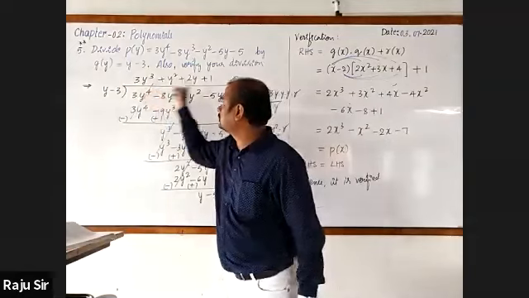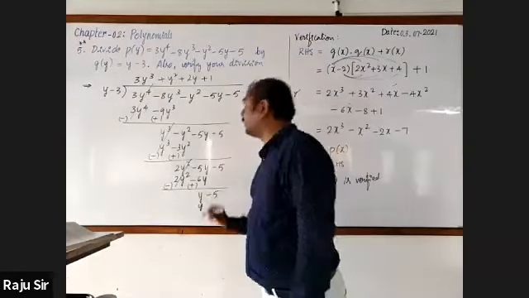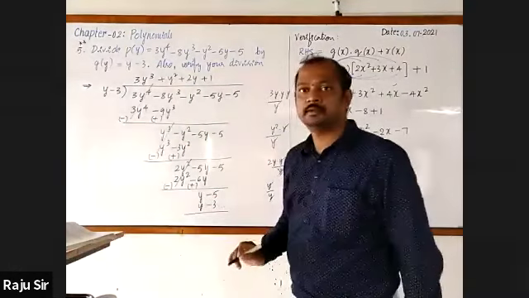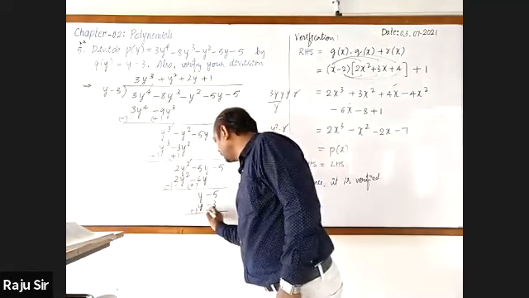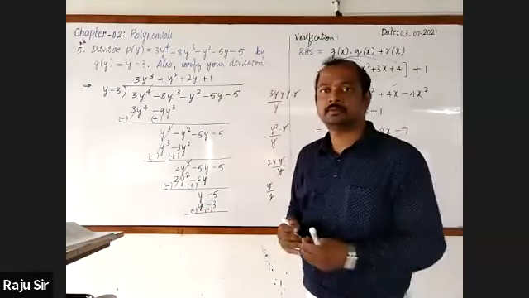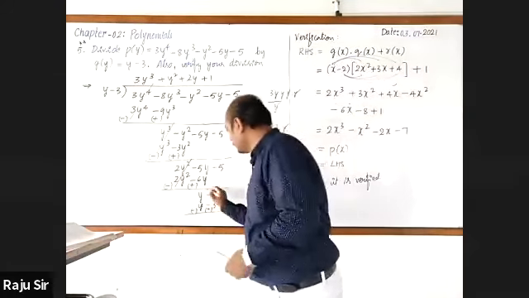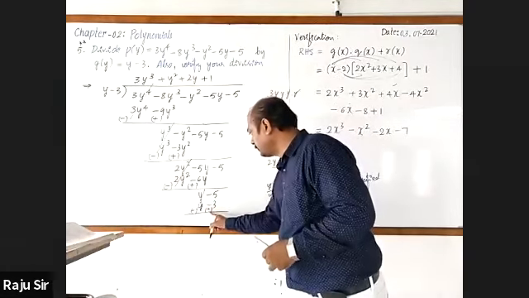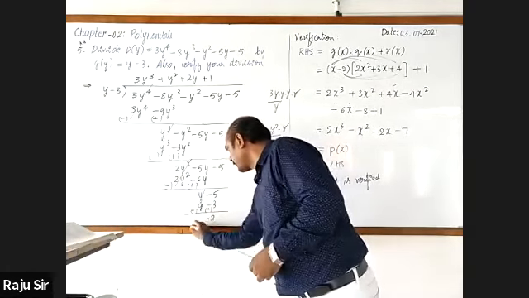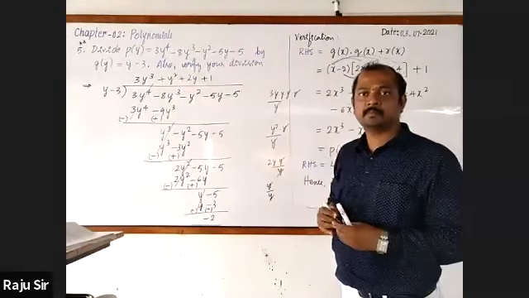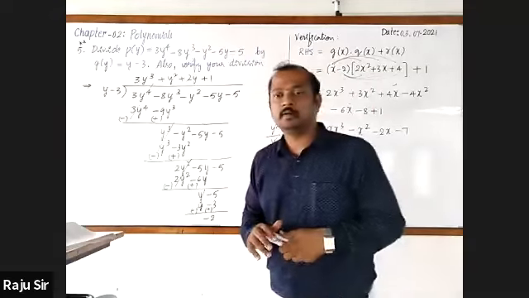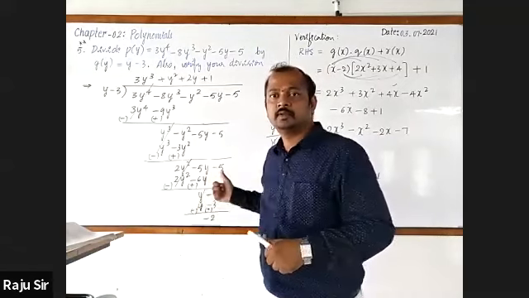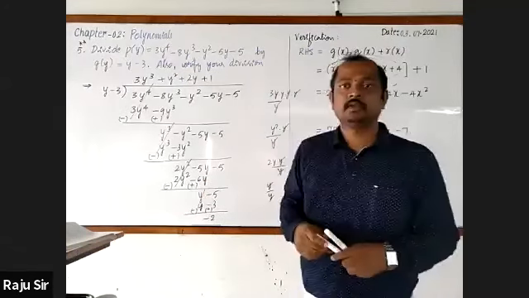Now multiply 1 with both the terms. 1 into y is y. 1 into minus 3 is minus 3. Change the sign. This is minus and this is plus. Minus y cancels. Minus 5 plus 3 is minus 2. The remainder is minus 2. Have you got the same answer?